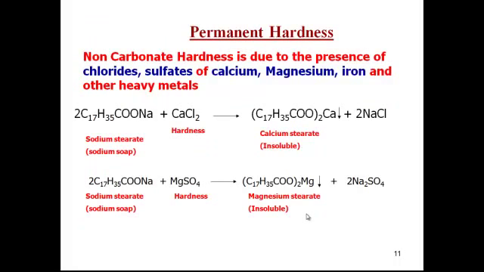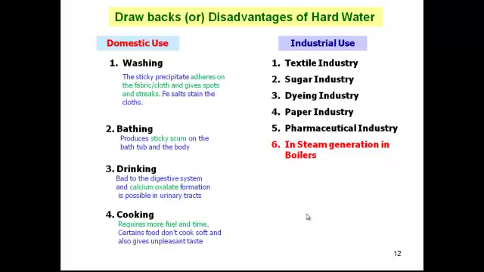Permanent hardness is really a permanent problem for us, because it is non-carbonate hardness. Calcium and magnesium ions react with other ions, creating permanent hardness. What is the solution for this? If it is temporary, we can boil it and remove the hardness. In the case of permanent hardness, how can we face it? Here also there are solutions to solve the problem, which we will see a little later.